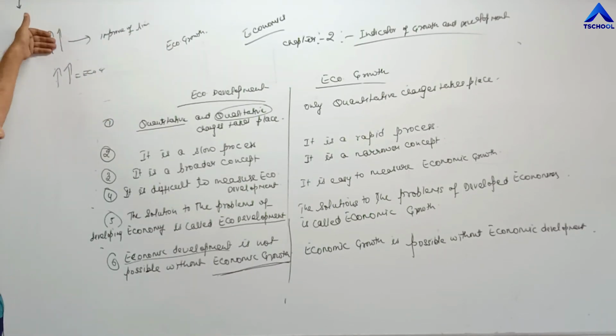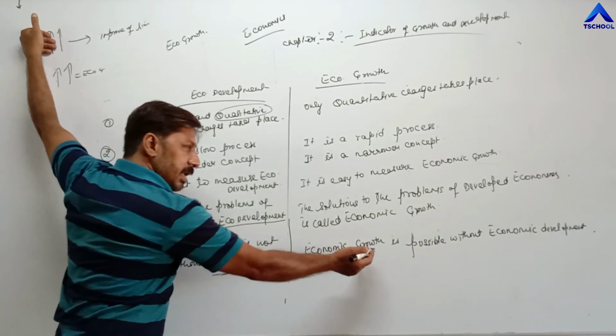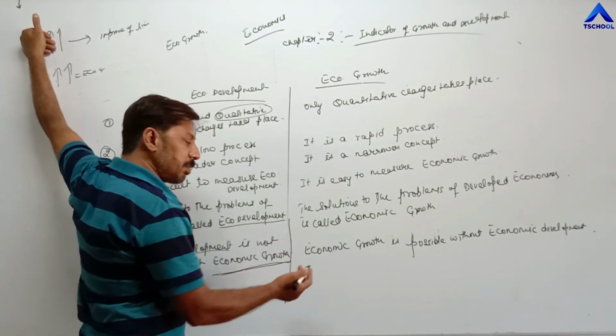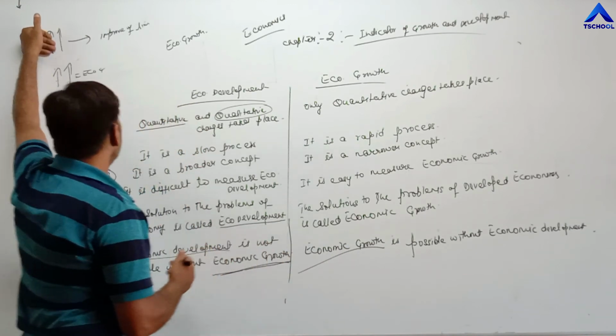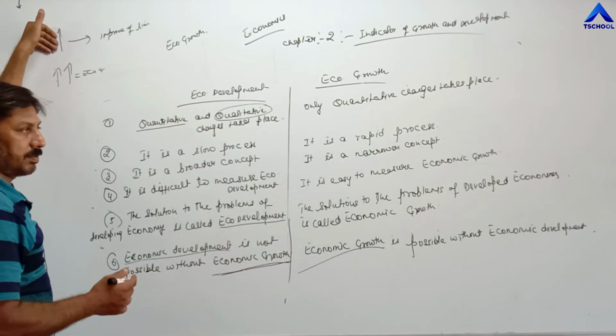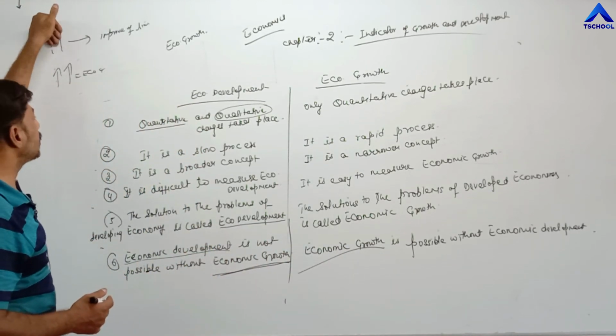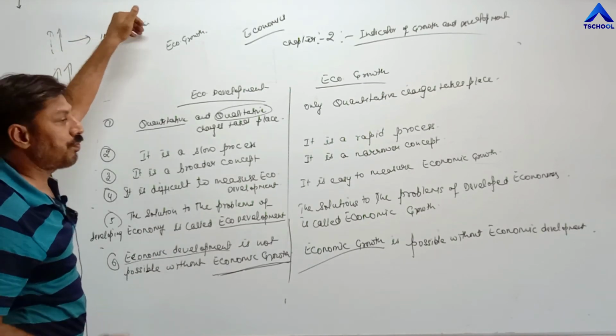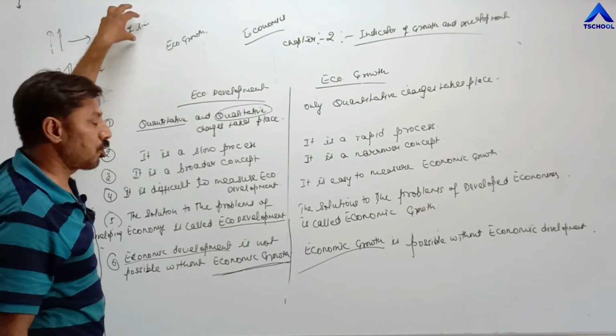But their national income is increasing, which means economic growth. Increase in national income and increase in per capita income is called economic growth. So here national income increases, but they are not utilizing it for the improvement of life of individuals, which means economic development.